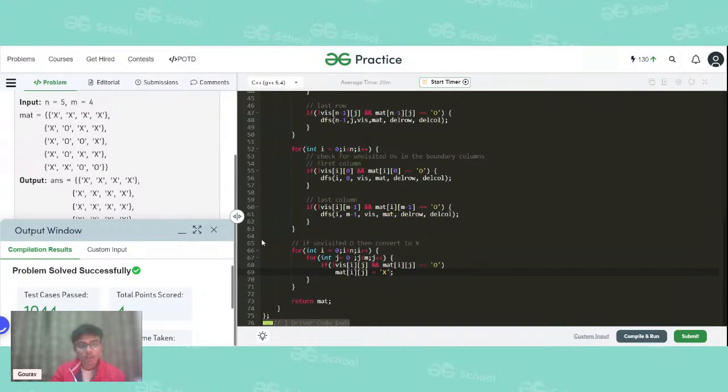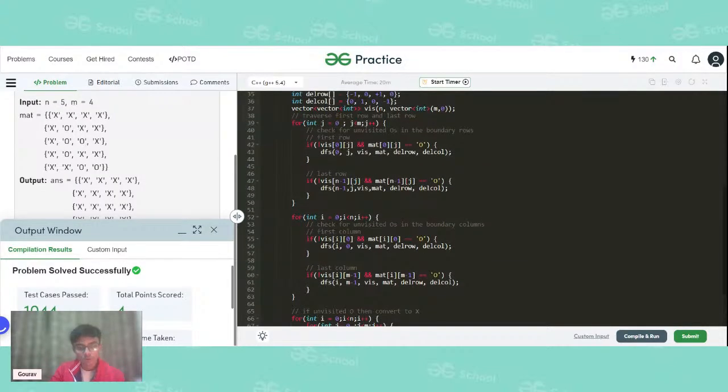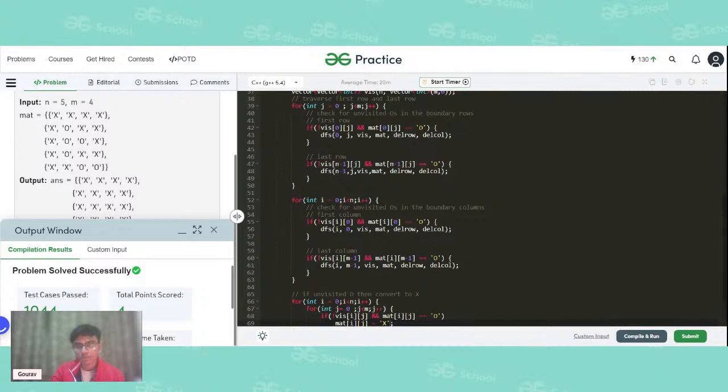As you can see, all the test cases have passed, and therefore this problem is correct. So, let us move to the next problem then.